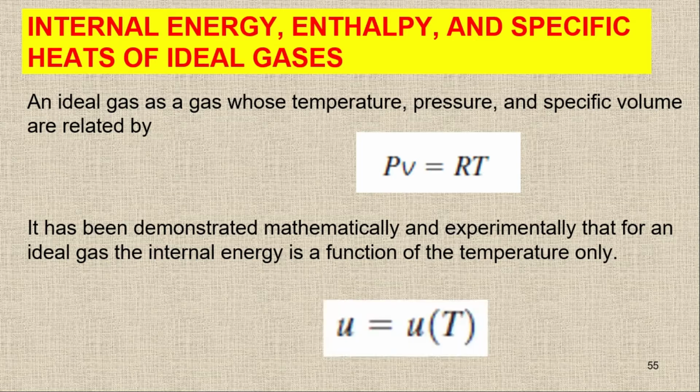It means you can simply write that the internal energy of an ideal gas is a function of temperature only. We don't have any other parameter. So the internal energy is only dependent on the temperature. So remember this.